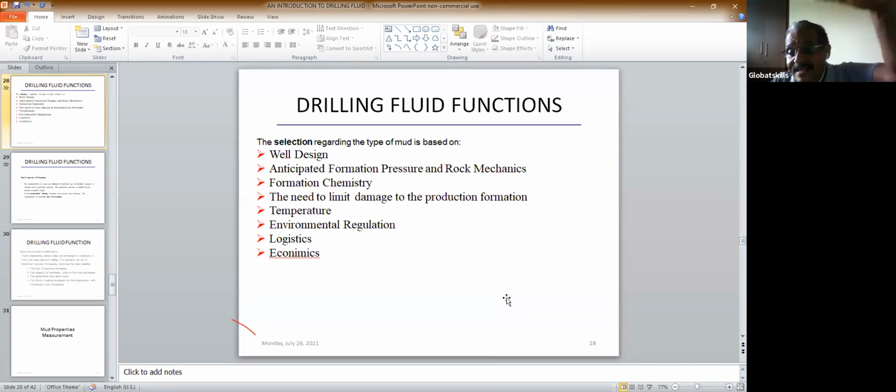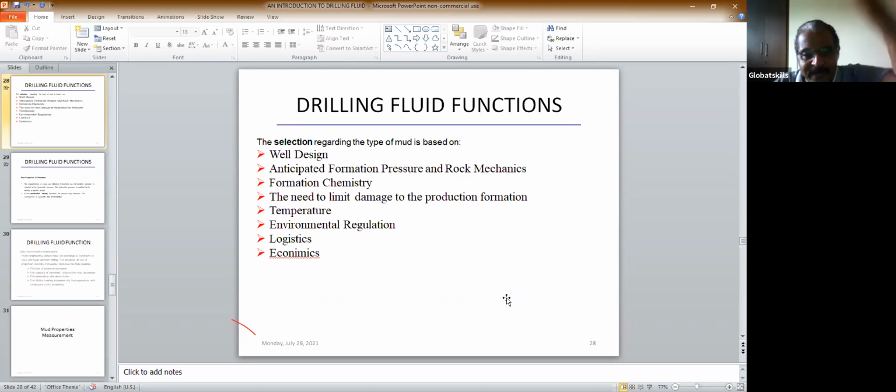So when you design a drilling fluid, you must see these parameters. Based on these things, you design a drilling fluid. How do you design? Supposing tomorrow you become a mud engineer and your boss will come and say, okay, for this well you design the drilling fluid.